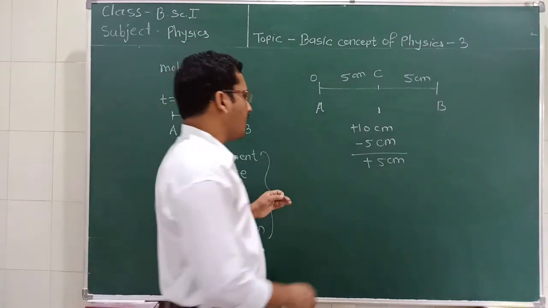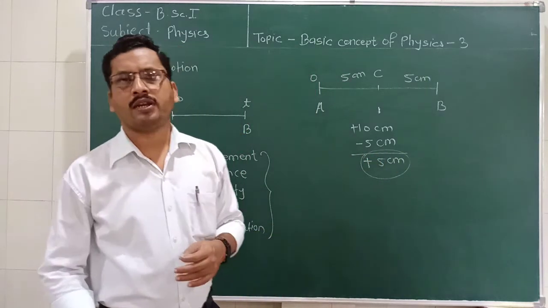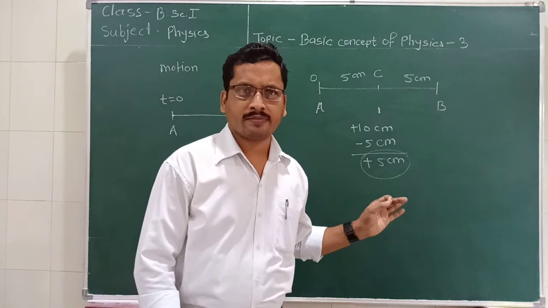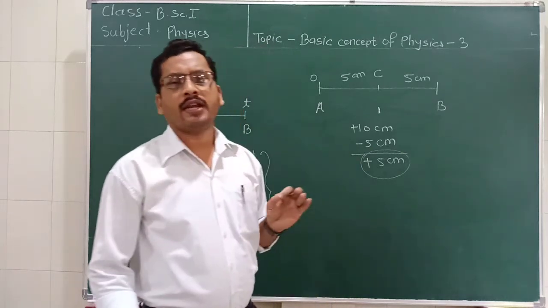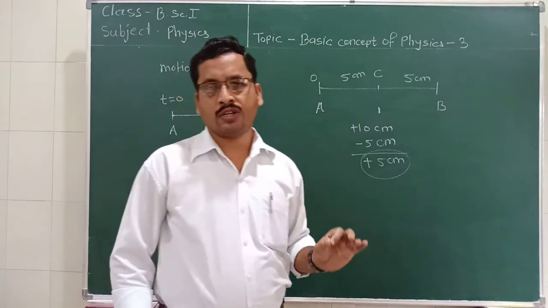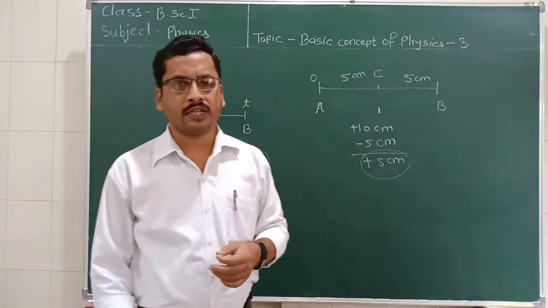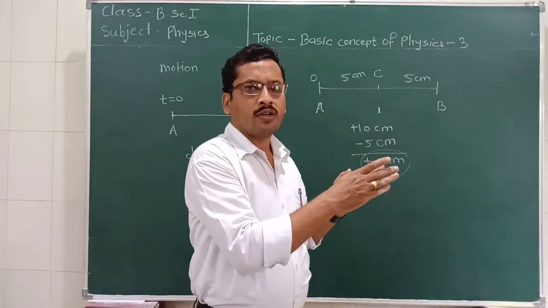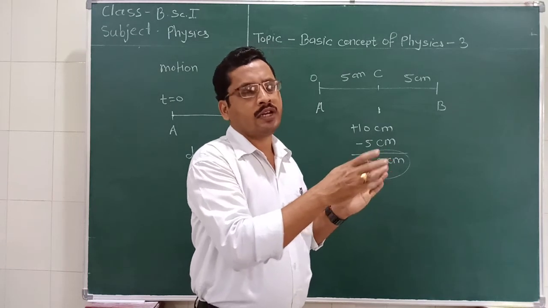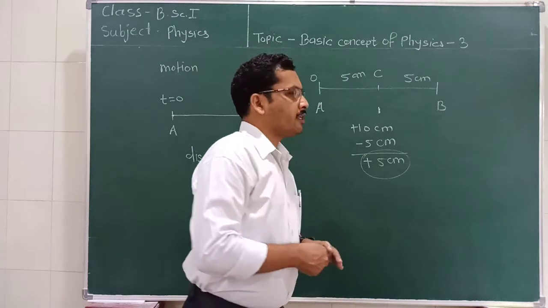So we can say that plus 5 centimeter is the displacement of the particle. This is for the displacement. It is a vector quantity and it depends upon the direction. It also depends upon the magnitude as well as the direction. If we are going due north, and if we return to the south, it is taken as a negative. So this is about the displacement.